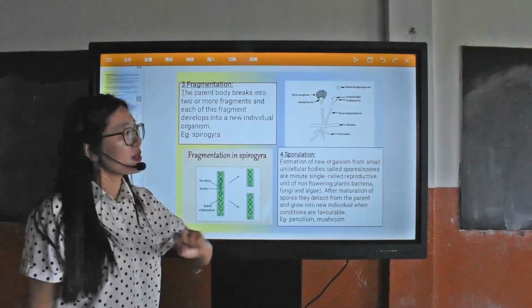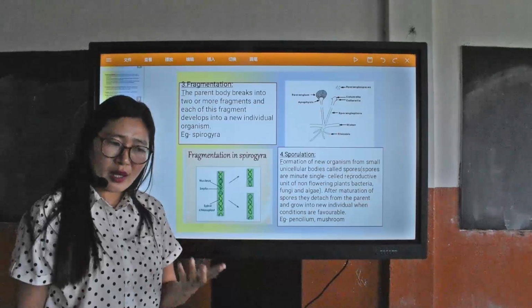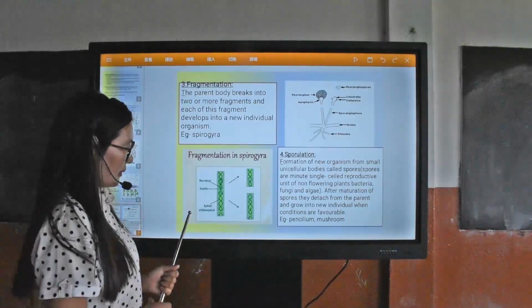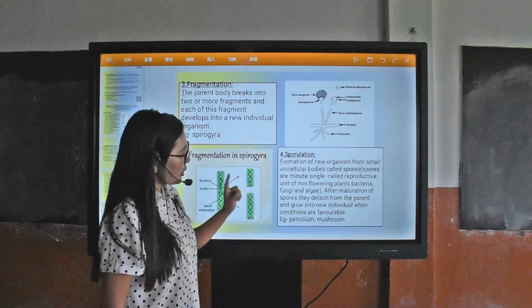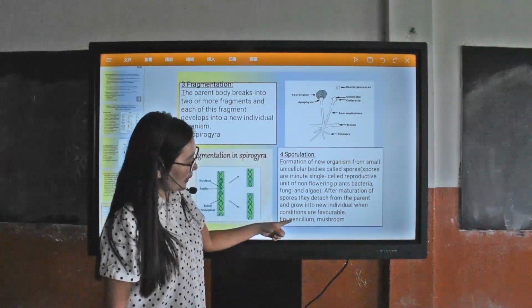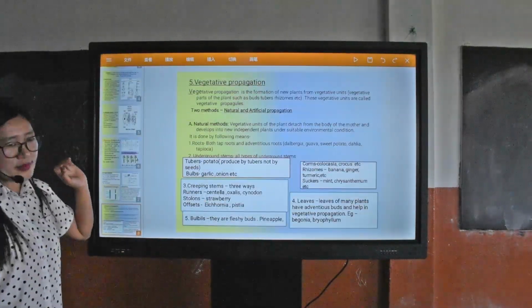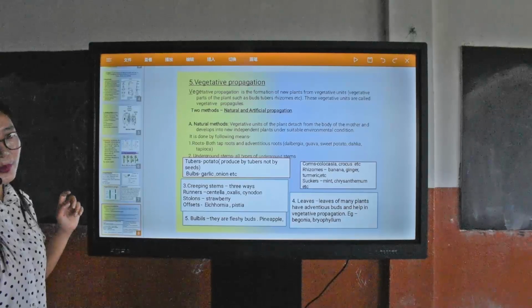These minute pores lock inside the sporangia, and when the favorable time comes, they dehisce and detach from the parents. This type of reproduction you will find in Penicillium and the mushroom. Next is vegetative propagation.